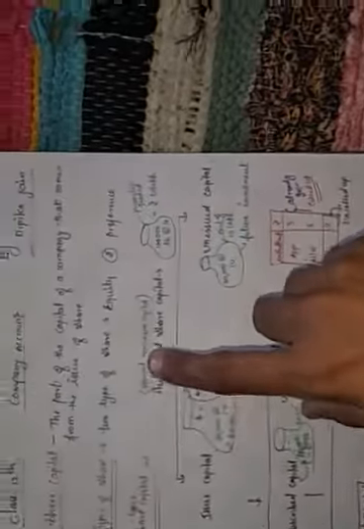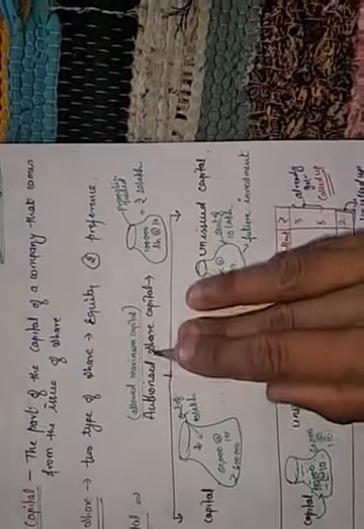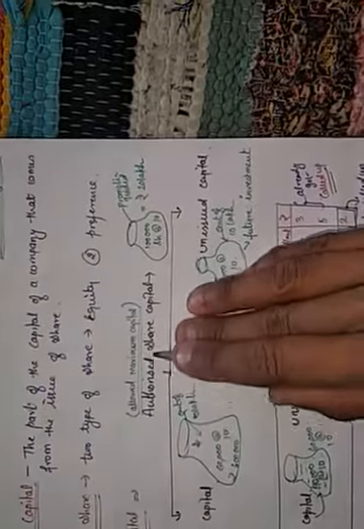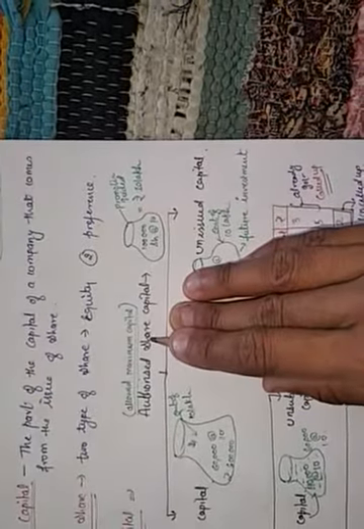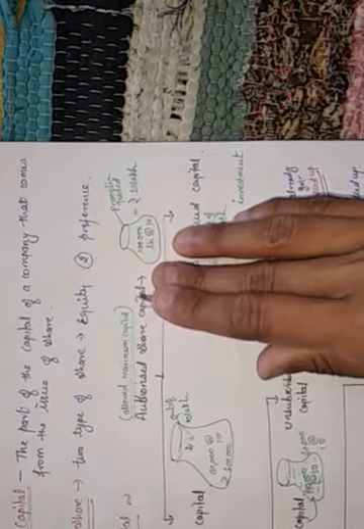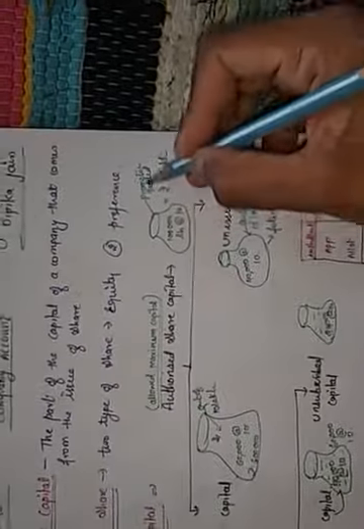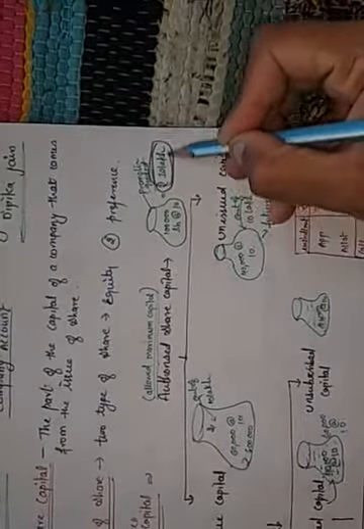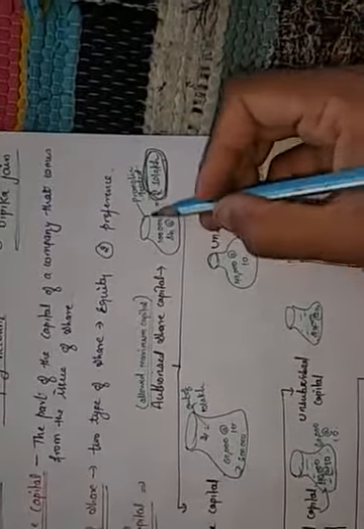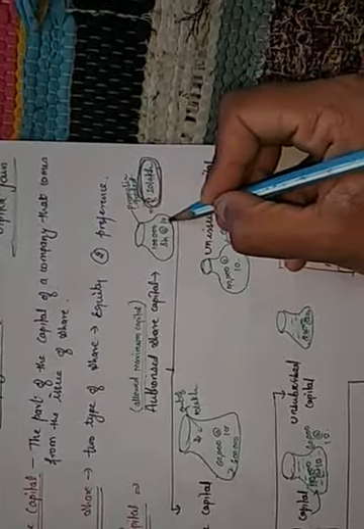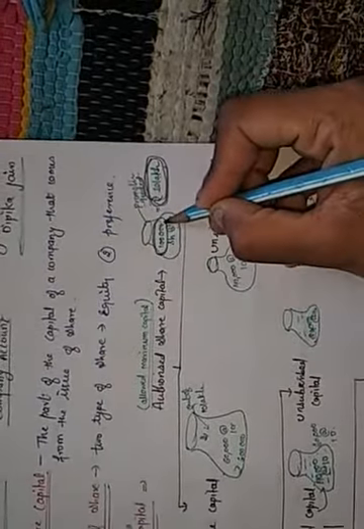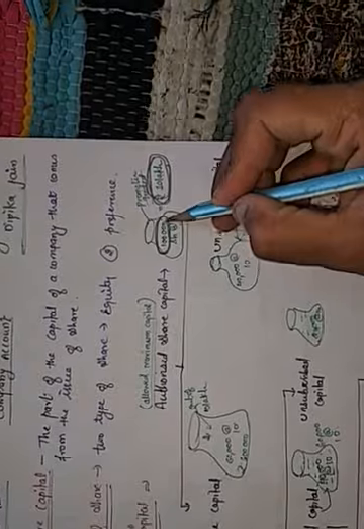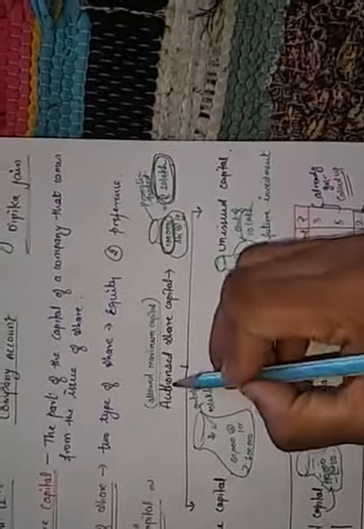So now come to the first point, authorized capital. What is authorized capital? Authorized capital is the allowed maximum capital for the company to issue. It means the promoter of the company is saying that the company can issue 10 lakh rupees as capital, and each share is how much? 10 rupees. So how many shares? 1 lakh.